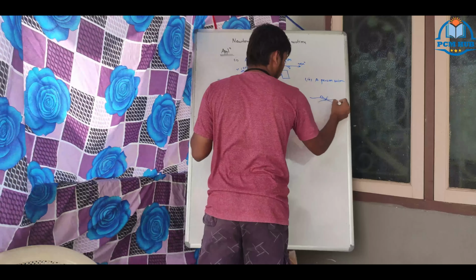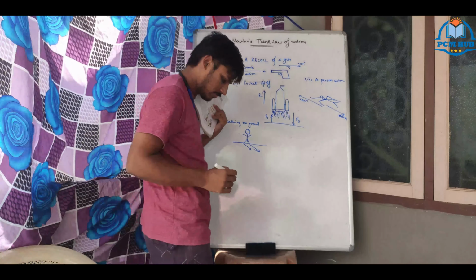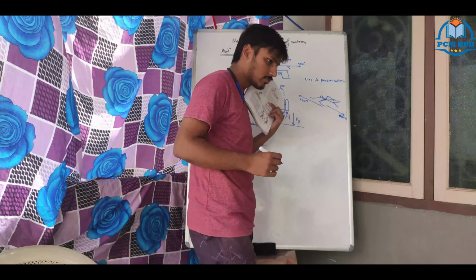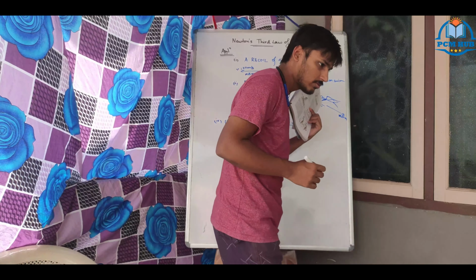Next, walking on ground. I thought this should also be included. Yes, walking on ground. How are you able to walk? This is the person. He is applying force with his two legs to this side, pushing it back.